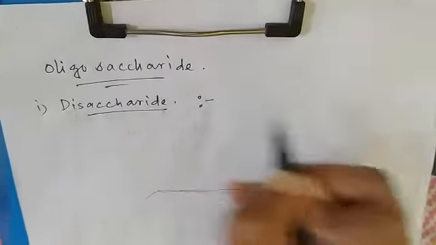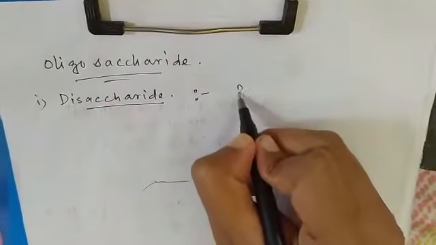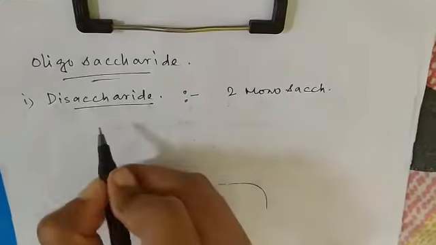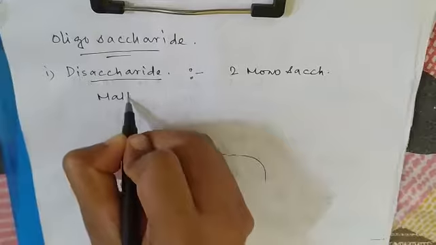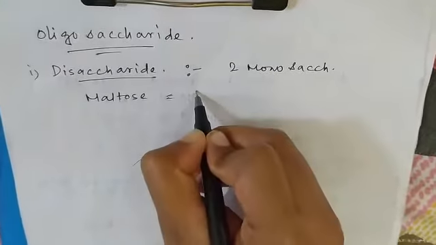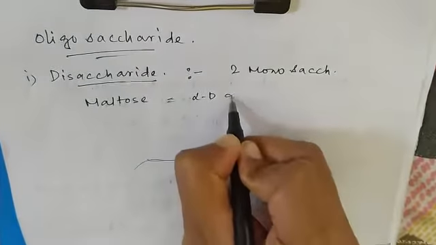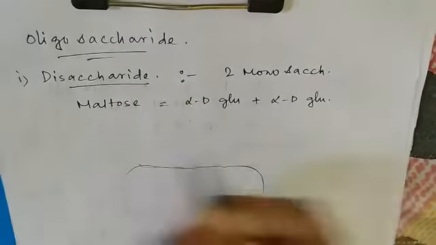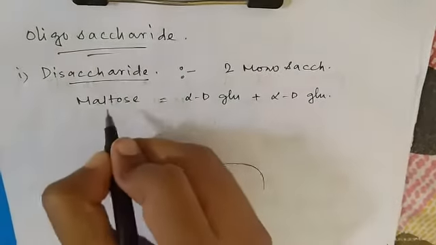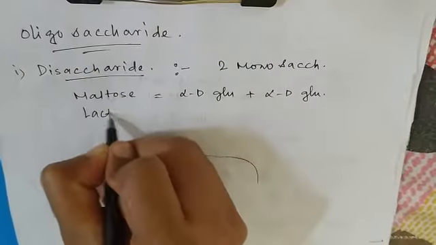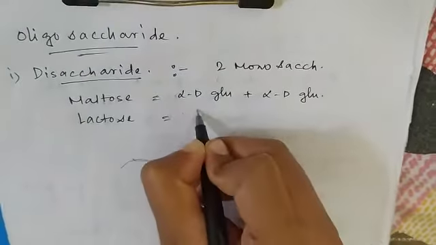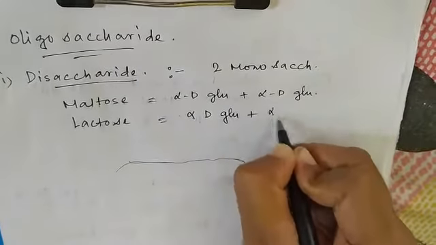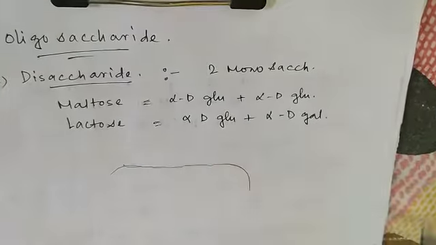They are formed by the addition of 2 monosaccharide units, like maltose, formed by alpha D glucose and alpha D glucose. How they are formed, we describe later. Lactose, alpha D glucose and alpha D galactose.